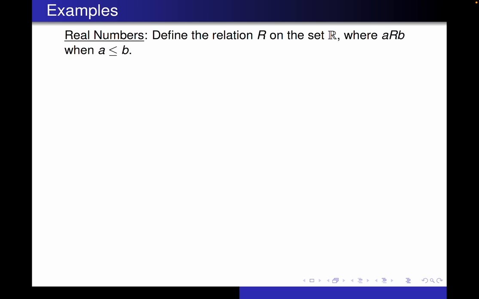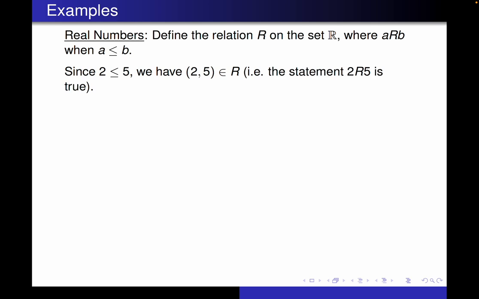So here's some examples with not people. We'll start with real numbers. I'm going to define the relation R on the set of real numbers, where A R B means that A is less than or equal to B. So for instance, we know that 2 is less than or equal to 5. That means the ordered pair (2, 5) is in the relation R. And if we want to put that in statement form, we can say that the statement 2 R 5 is true. However, (5, 2), that ordered pair, is not in the relation because 5 is not less than or equal to 2, and so the order really matters with this particular relation.